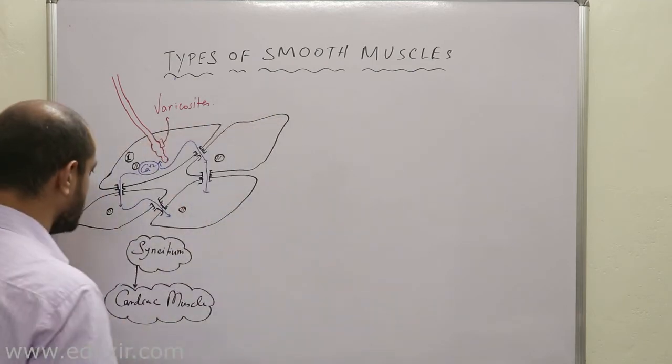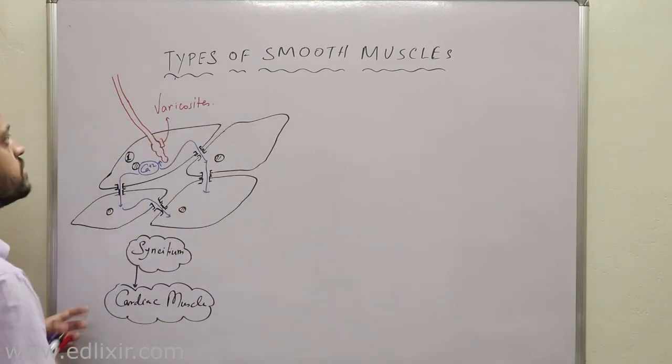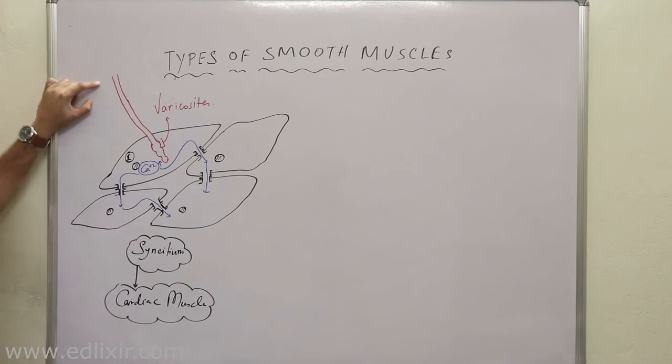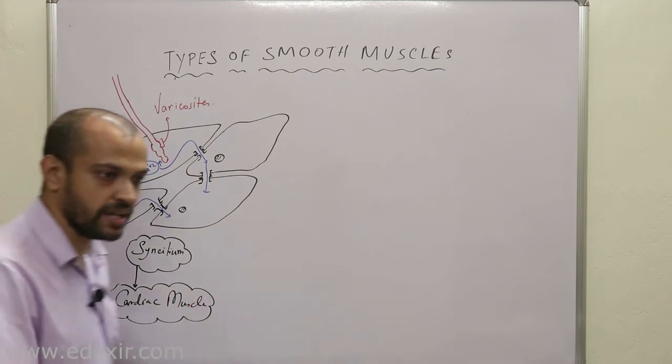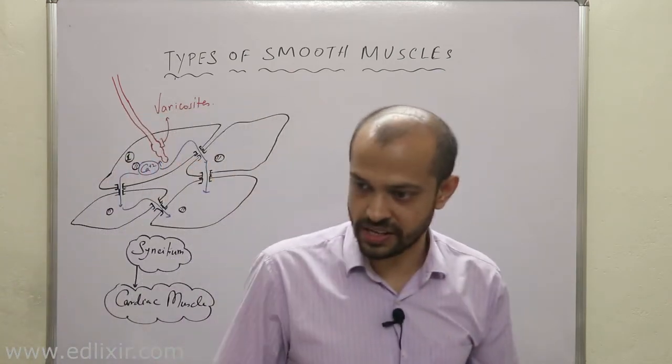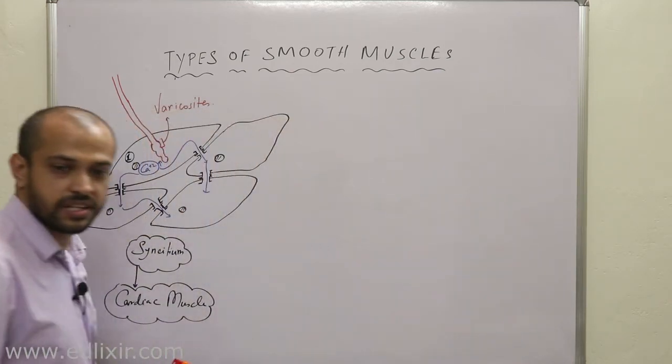Now a very important point here we need to understand is that smooth muscles which have this type of connections, where these varicosities are nothing but the swellings, which actually contain the synaptic vesicles.